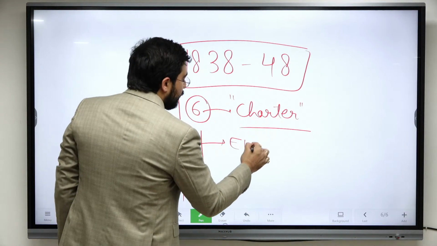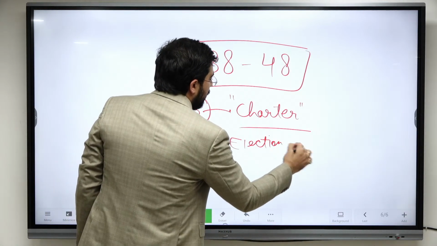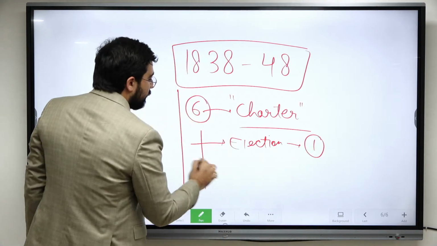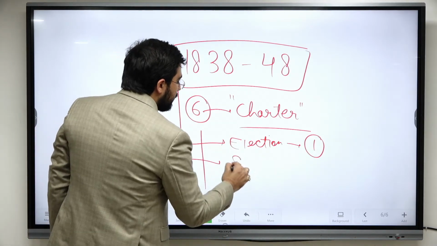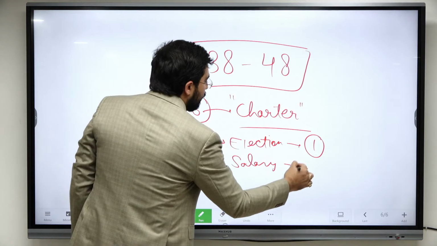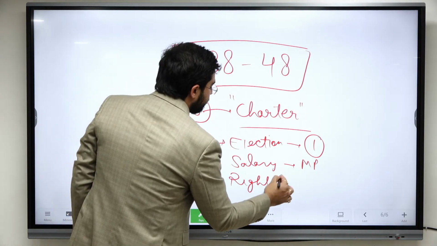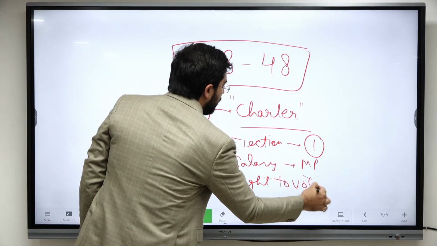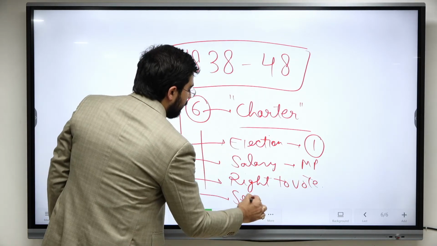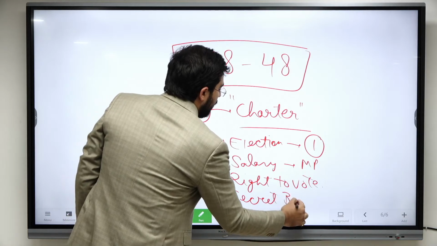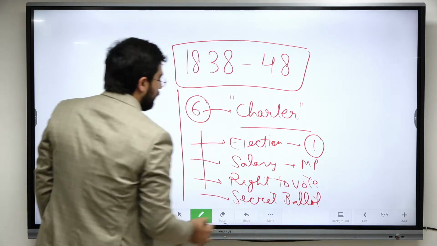So election should be conducted every 1 year's interval. Then after that they specifically said salary should be given to MPs, right to vote should be given to everyone, secret ballot, okay.